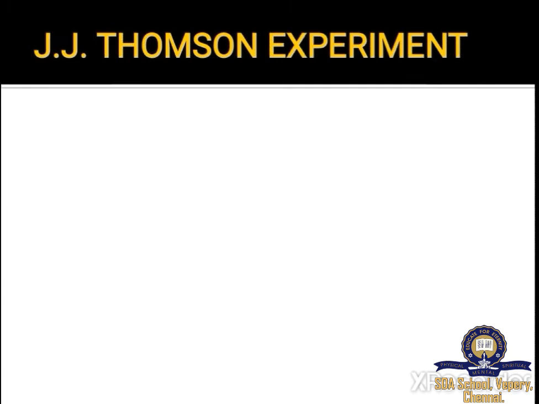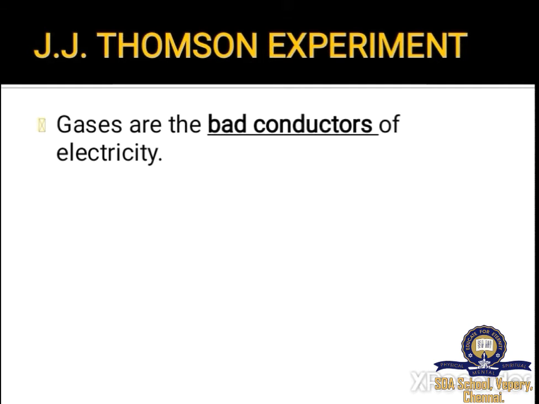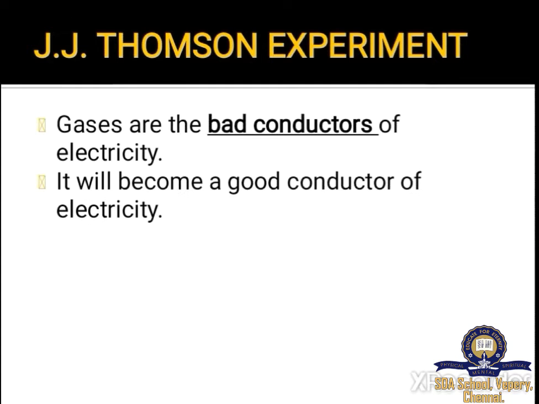Now let's see the purpose of the discharge tube in this experiment. Basically, gases are bad conductors of electricity. Now what are bad conductors? Yes, the substances that do not conduct electricity easily are called bad conductors. For example, wood and plastics are bad conductors of electricity. But here, gases can become good conductors of electricity. How?